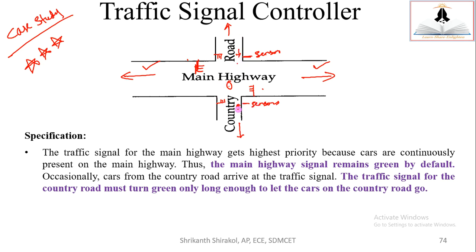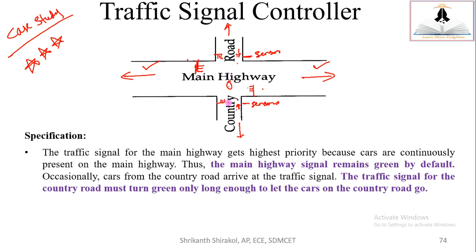Think that this is a car, this is a car waiting for the green signal. So this sensor detects that the country road has some traffic, some car. So what it does is it will turn green. This also turns green. This also turns green. By turning the highway red only long enough to let these cars pass this junction.